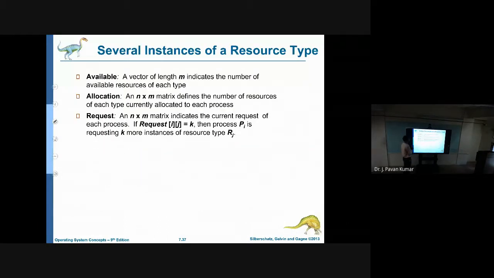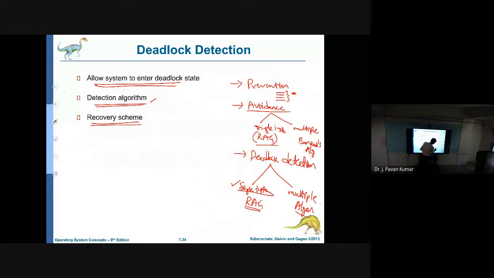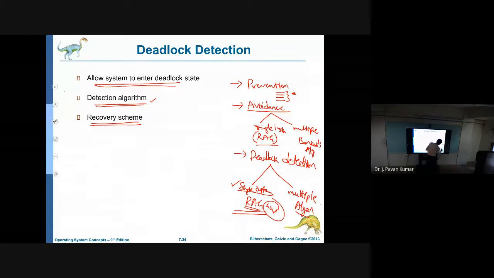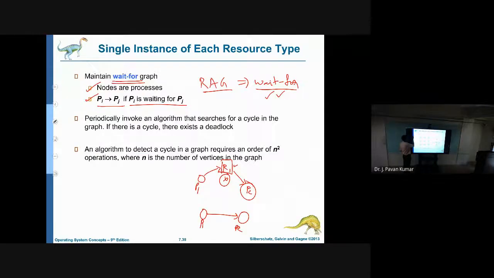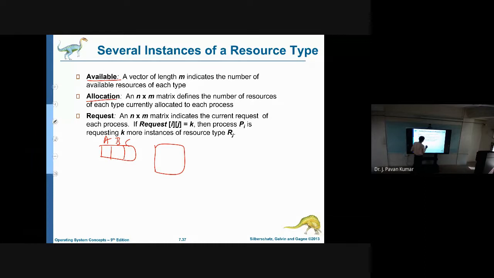Is this clear? Next, the second possibility in deadlock detection. As we have seen, we have two things. One is the resource allocation graph, and a variant of it called the wait-for graph, which we have seen now. Another one is when we have multiple instances for each resource type. Whenever we have multiple instances, we consider several variables, like available, which is a vector: for A type how many, B type how many, C type how many. Next, allocation, again an n by m matrix. Next, request, again an n by m matrix. These are the data structures that we will be using.